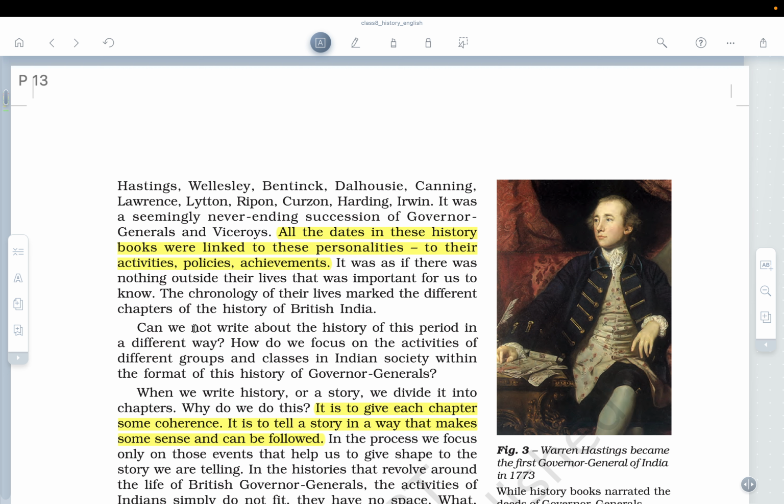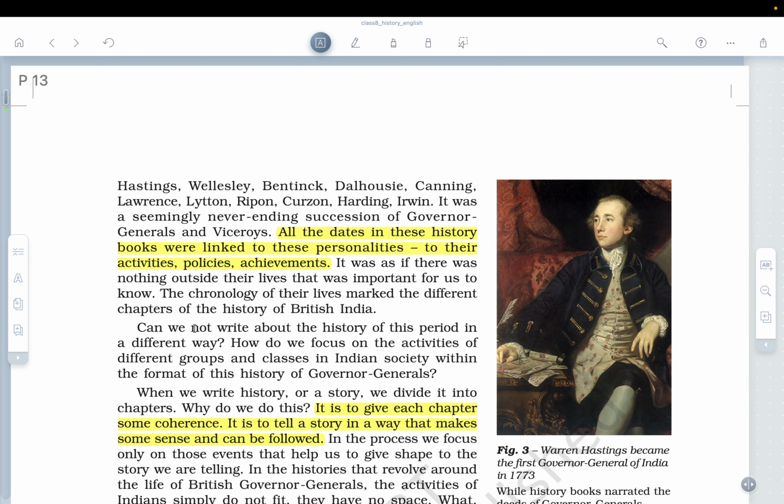so when we write history or a story, we divide it into chapters. Why do we do this? Why is there a demarcation of the chapters? Now NCERT gives us the answer. It is to give each chapter some coherence. It is to tell a story in a way that makes some sense and can be followed. Okay.